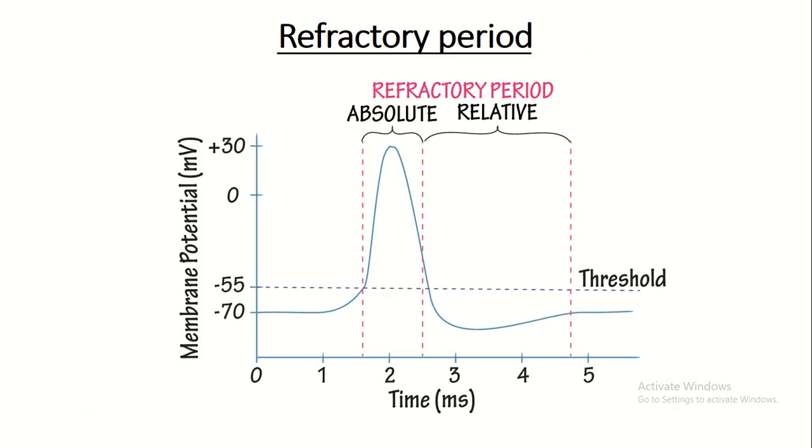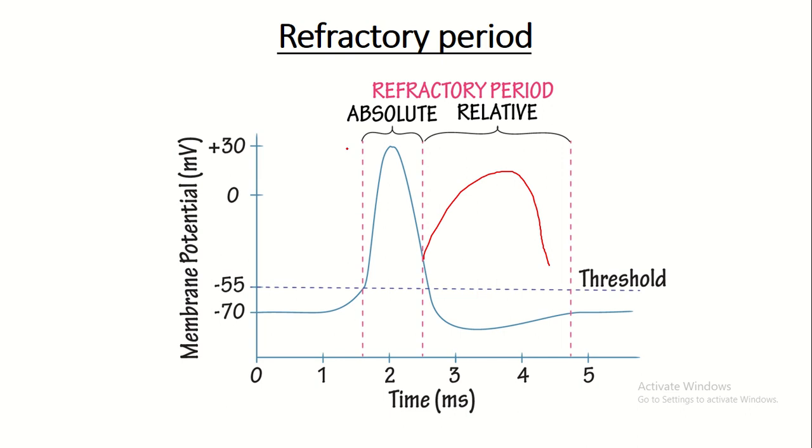Now the refractory period. There is this concept that says you cannot have two action potentials at the same time. However, in this area near the end of repolarization, somewhere in the repolarization, if you got a higher than normal stimulus, a very strong stimulus, stronger than usual, you can get another action potential, okay?